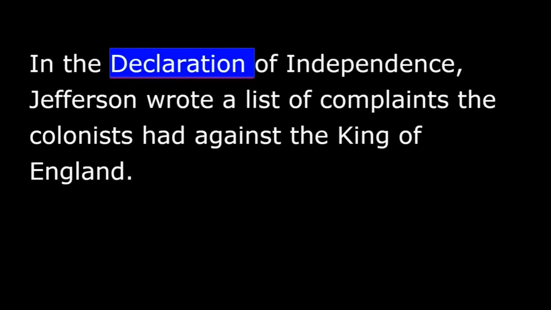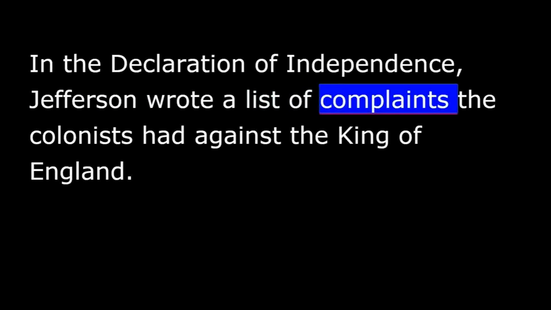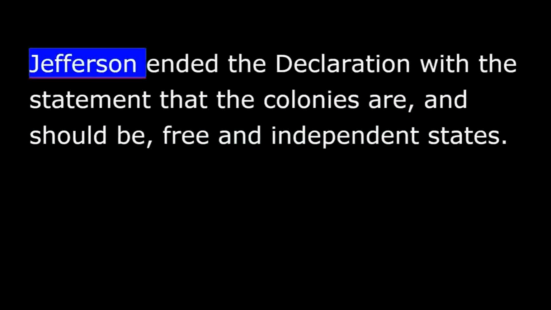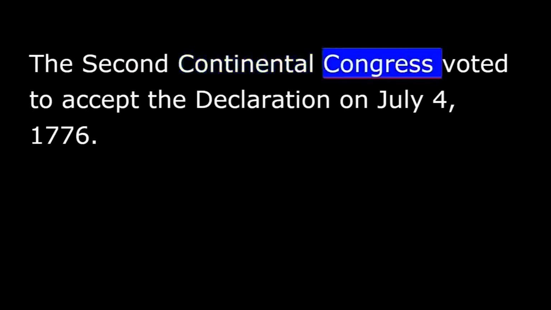In the Declaration of Independence, Jefferson wrote a list of complaints the colonists had against the King of England. Jefferson ended the Declaration with the statement that the colonies are and should be free and independent states. The Second Continental Congress voted to accept the Declaration on July 4th, 1776.